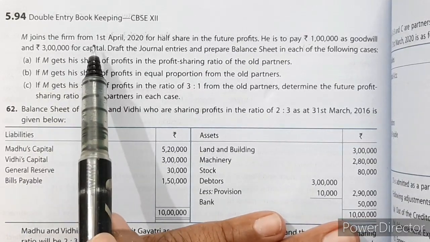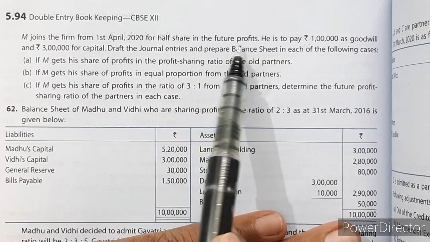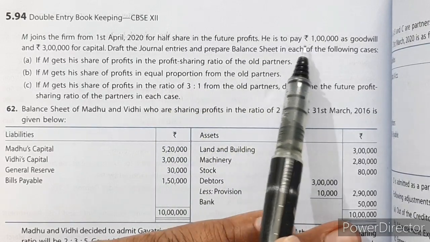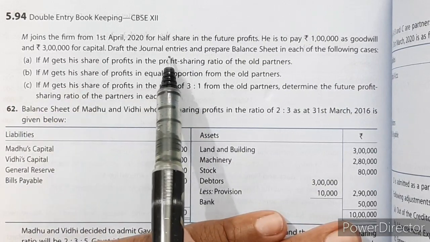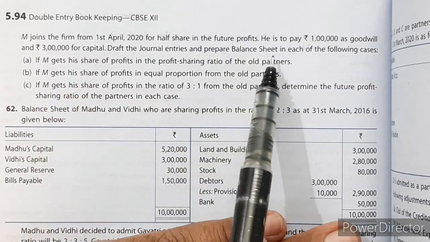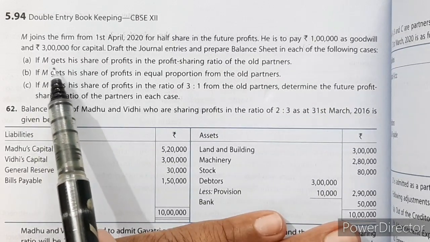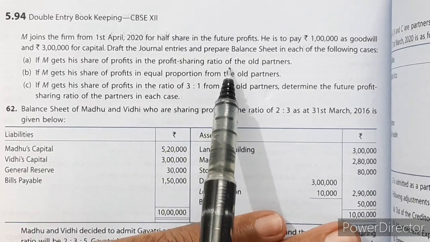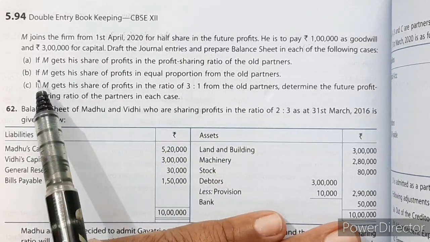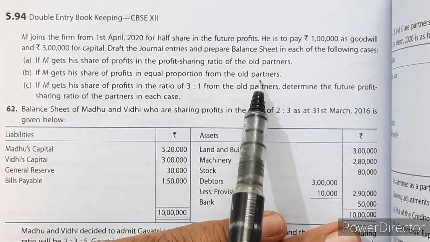M joins the firm from 1st April 2020 for half share in the future profits. Half means 1/2. He is to pay rupees 1 lakh as goodwill and rupees 3 lakh as capital. Draft the journal entries and prepare the balance sheet in each of the following cases. If M gets his share of profit in the profit sharing ratio of the old partners. Then if M gets his share of profit in equal proportion from the old partners.